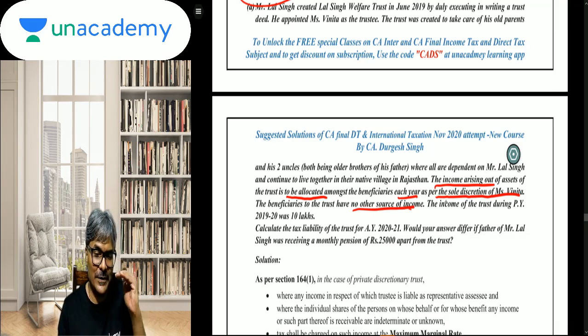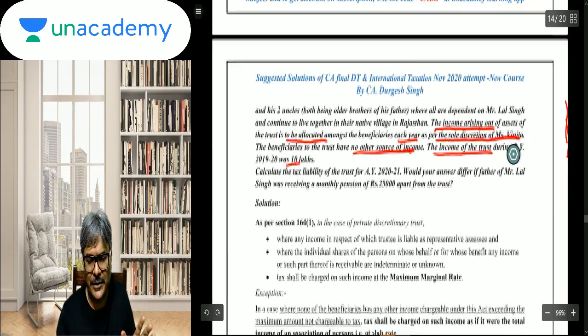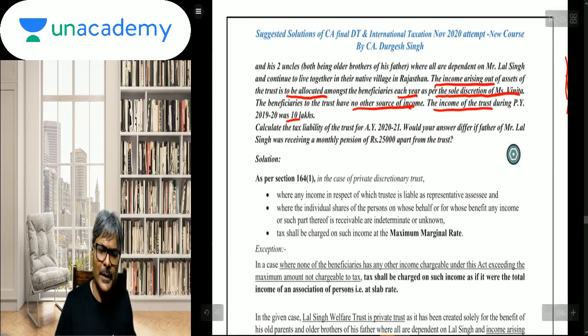Okay. Now first of all, here you have to see whether there is a business income of the trust. They are not mentioning that. They are only saying that the income of the trust is only rupees 10 lakhs. So they are not mentioning that there is a business income. What they are only mentioning is that there is an income of the trust. That is all that they are mentioning. In such a particular case, students, you are supposed to calculate the tax liability of the trust for AY 2020-21.